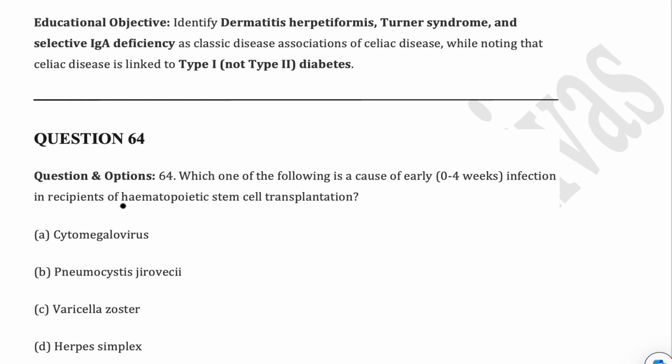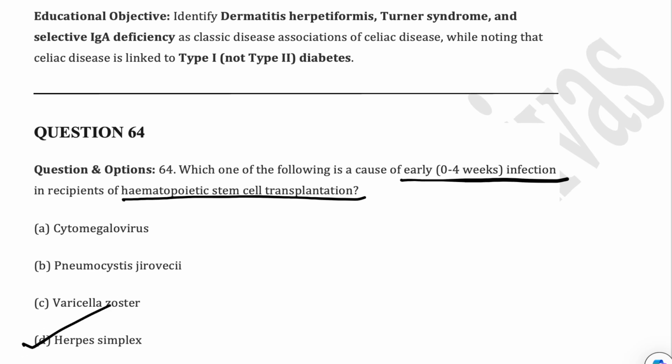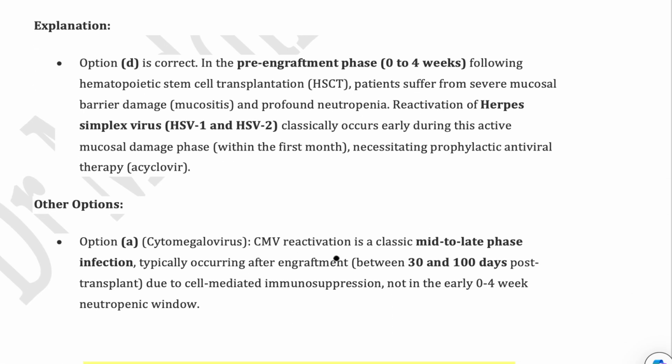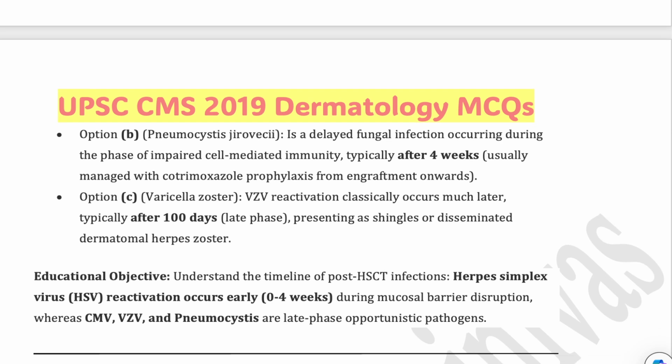Next, there is a patient in whom hematopoietic stem cell transplantation is done. What do you think is the most possible infection in the early phase in this individual? So yes, it is herpes simplex, which you should keep in your mind, which is going to be associated in the early phase.